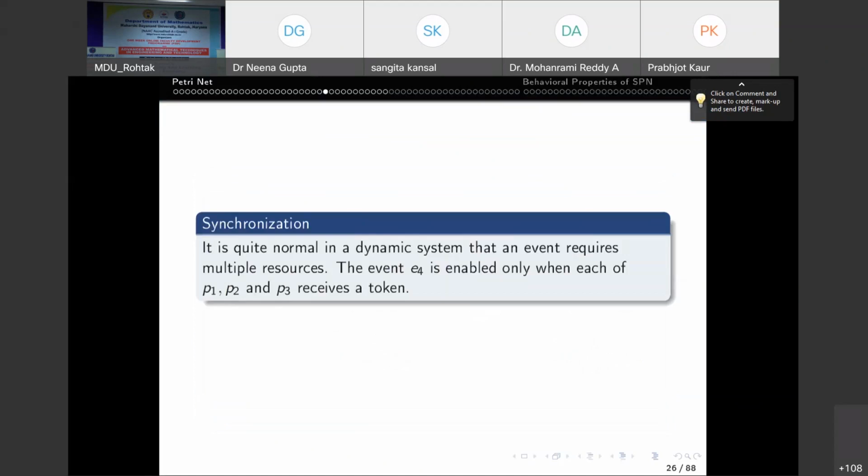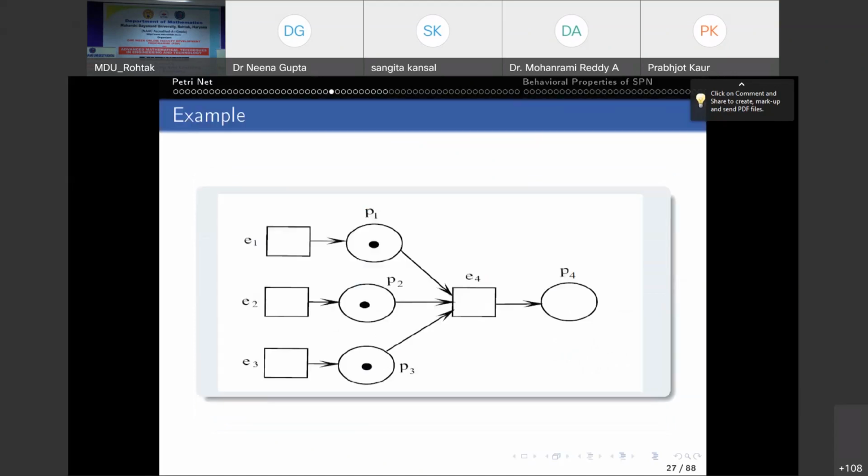Right? And the next is synchronization. This is the situation of synchronization. Here we have four transitions and 4 places, and P1, P2, P3, all these 3 places receive 1 token. And because all these 3 places are the input place to E4, okay, then E4 is enabled. Suppose P1 has no token, then only P2 and P3 have token. Then E4 is not enabled because we have to check for all the input places to E4. And if P1 is not receiving any token, it means E4 is not enabled.